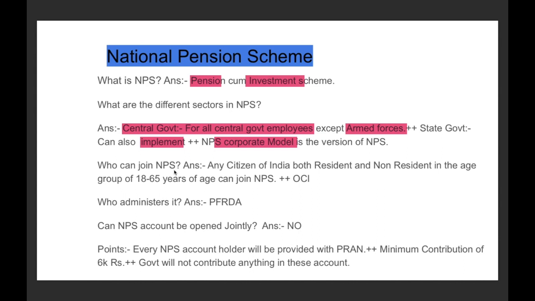It simply means that any citizen of India, NRIs, and also OCI card holders are eligible. OCI card holder was not an eligibility criterion one year back. It has been recently decided by PFRDA that OCIs can also get the benefit of the National Pension Scheme. Understood? And it is very important to remember that the age bracket for the National Pension Scheme is 18 to 65 years of age.